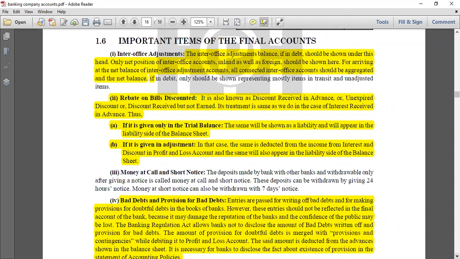So in the profit and loss account's case, what happens? It has to be deducted from the income from interest and discount in the profit and loss account, and it will appear on the liability side of the balance sheet.